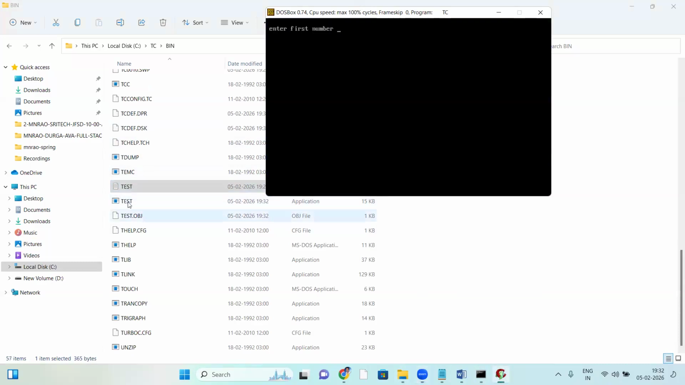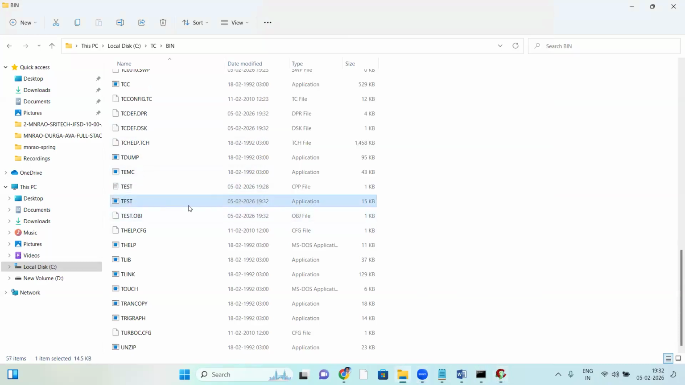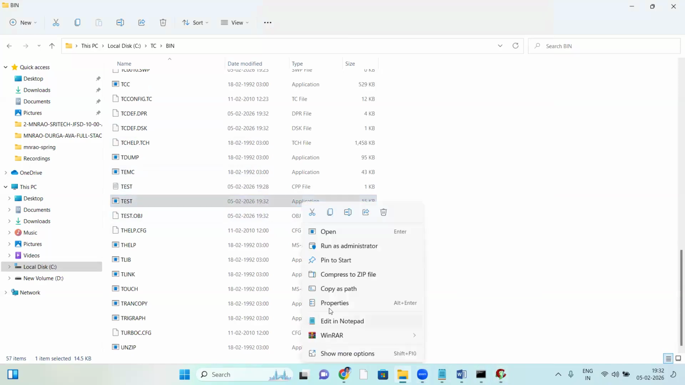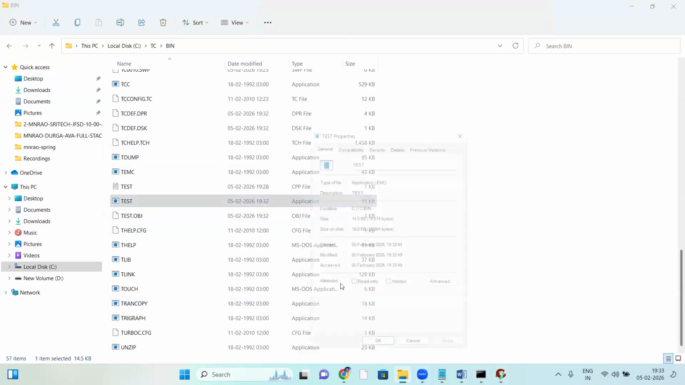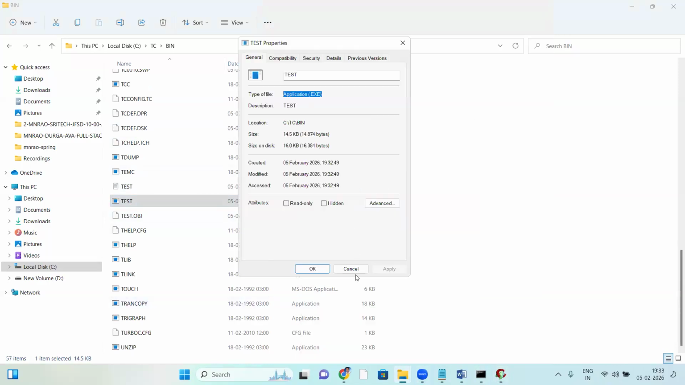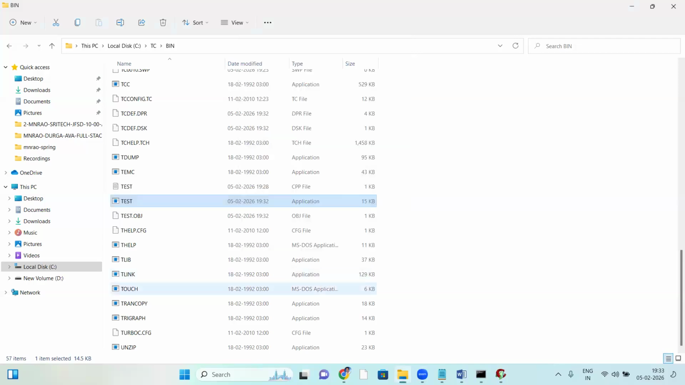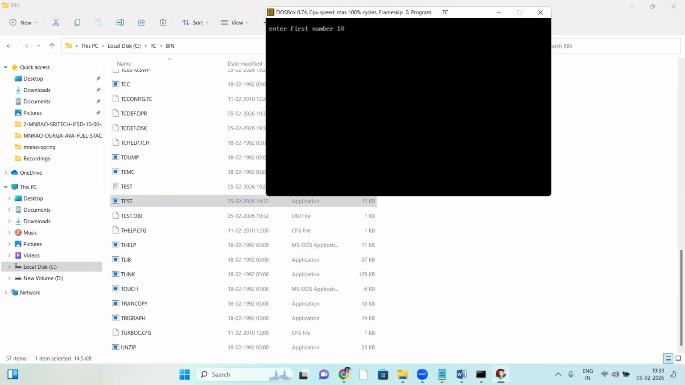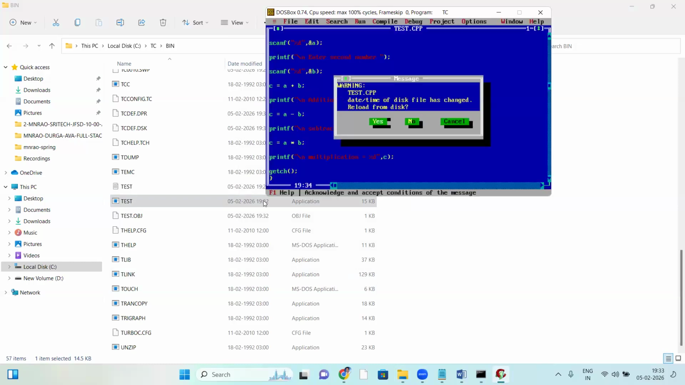Observe here, this file is created. Application means exe. Check the properties. See, the .exe file is created. Now run it. Enter first number 10, next number 20. See, addition, subtraction, multiplication. Okay, I'm repeating once again.